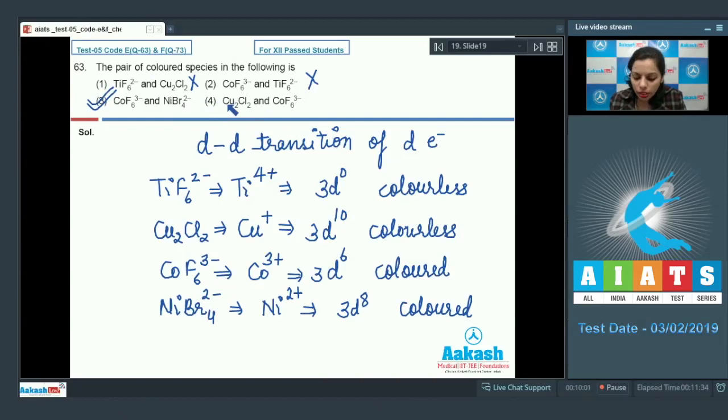Now in the fourth option, there are two species. One is Cu2Cl2 and the other is CoF6 3 negative. We already discussed here that Cu2Cl2 is colorless, while the CoF6 3 negative is colored. But we need to choose that pair which contains both the colored species. That's why this is also not the correct one. It means this question has only one correct answer. That's given here in option 3.